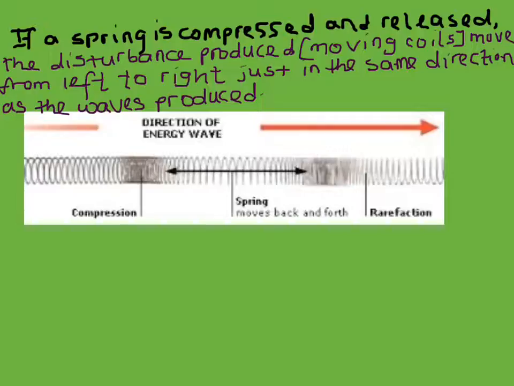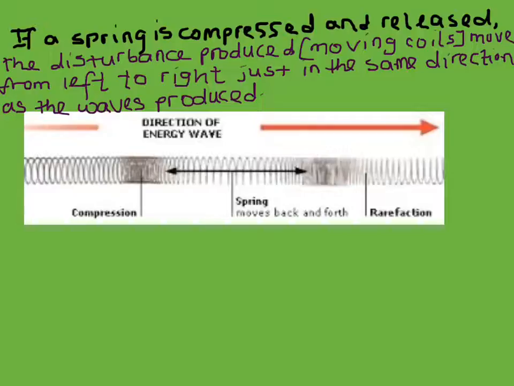Look at the figure in front of you. You can see the red arrow indicating the direction of energy wave, that is the direction of the wave produced, and the black arrow in the spring indicating the direction of the spring when it is compressed and released. The wave moves in the forward direction from left to right, and the spring also, the coils of the spring,